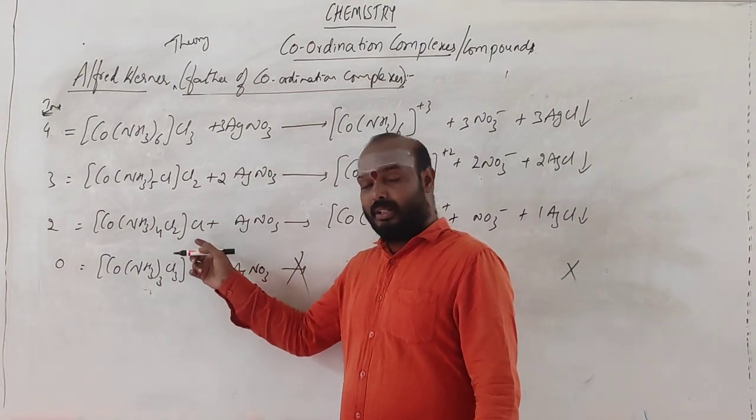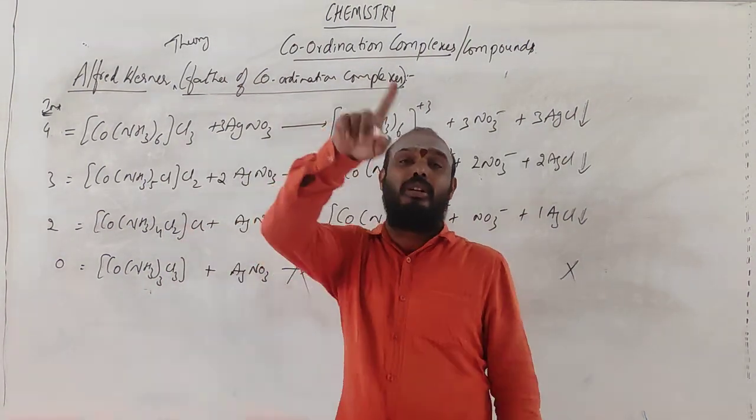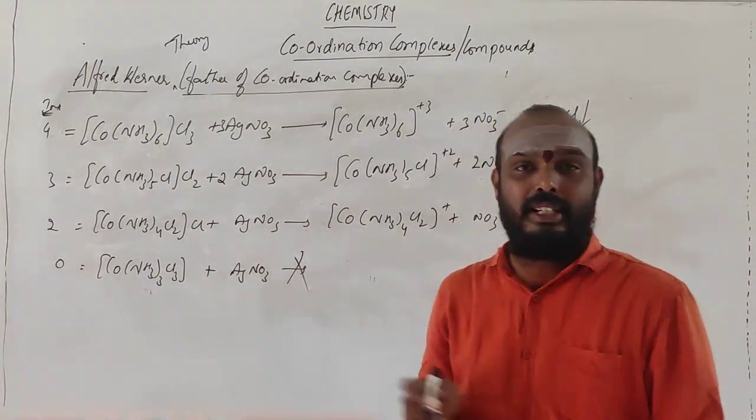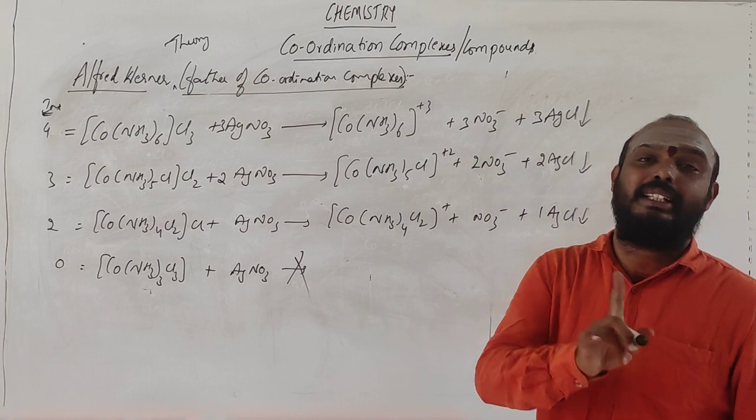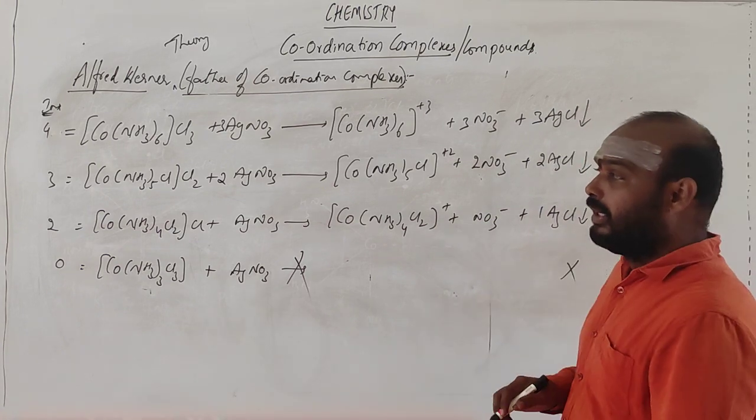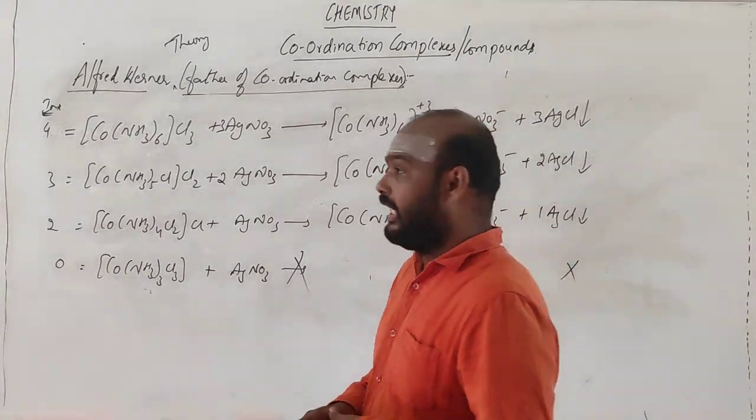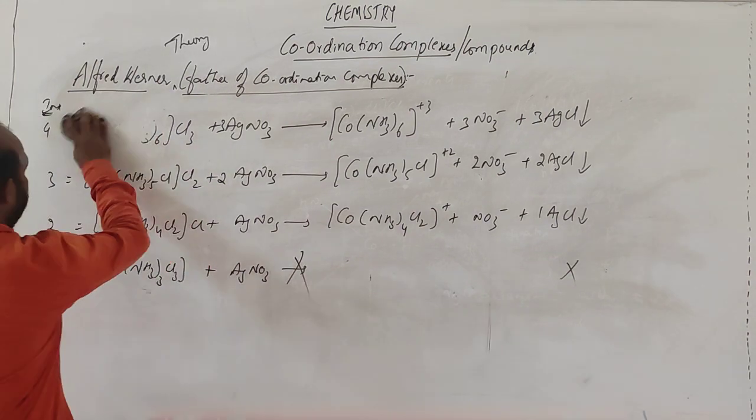Based on AgCl, we are calculating how many are present outside. So based on this, we are going for the structure. That is what the Werner method has given. Based on the structure, we are not getting the precipitate; based on the precipitate, we are getting the structure. So this is what Werner's theory explains. But this theory has some failures.